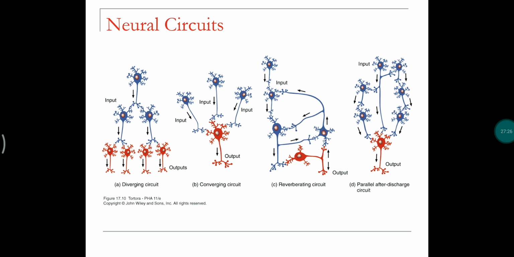Another one is the reverberating circuit, meaning oscillating, where impulses move to and fro in the network of neurons. And a parallel after-discharge circuit means different neurons with different associations simultaneously send impulses to a single neuron.